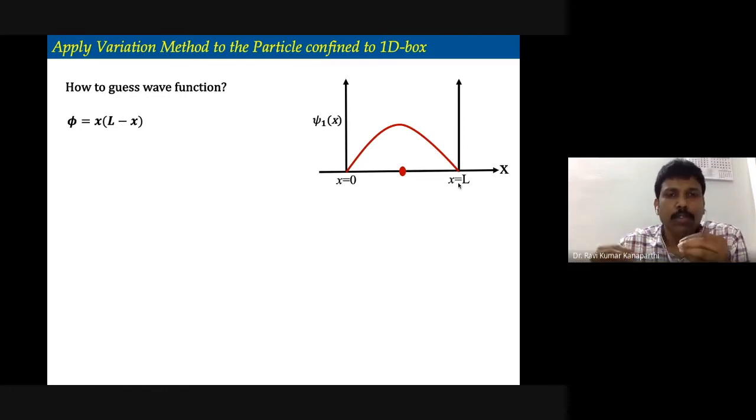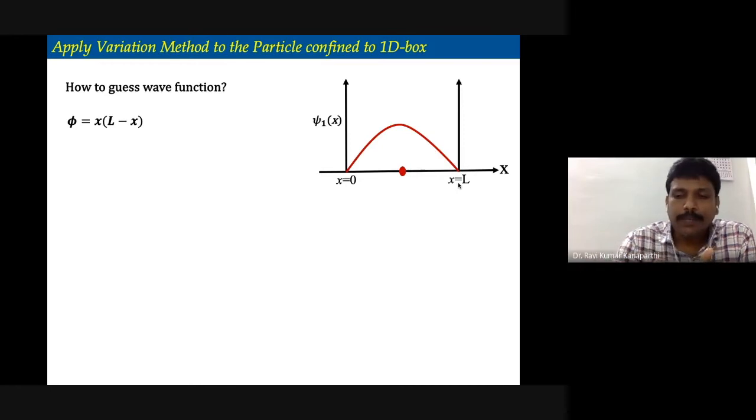Similarly, if I substitute x is equal to L, then again the wave function becomes 0. Therefore, I consider that I have guessed a really fair wave function, which I wanted to try. You can, if you like, take this as a trial wave function, and then you can evaluate the script E. Script E you can evaluate by employing this wave function.